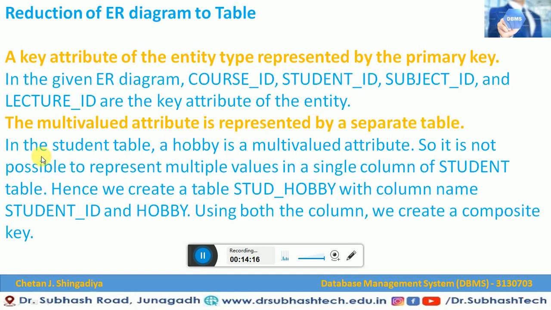In the student table, hobby is a multi-valued attribute. It is not possible to represent a multi-valued attribute in a single column. Hence we create a table called student hobby with columns student ID and hobby. Using both columns, we create the composite key. So this is how a multi-valued attribute can be represented by a separate table.